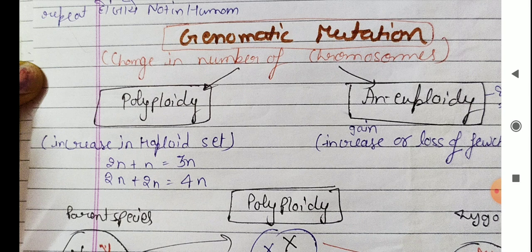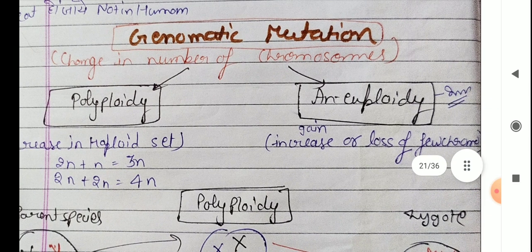Poly means a lot, many. When many sets of chromosomes are present in an organism, it is called polyploidy. Aneuploidy, what is it? An increase or loss of a few chromosomes. In polyploidy the whole set is increased, and in aneuploidy some number, it can be 1 or 2, is increased or decreased, then it is called aneuploidy.